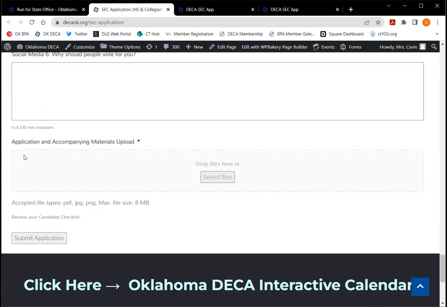Okay, so then from here, it says application and accompanying materials upload. This is where you're going to upload your photo, preferably in a JPEG or PNG type file. And then you can also upload your scanned documents with all of your forms. What I recommend doing is putting them in order according to that checklist, sending them through your scanner, and sending them to me as one file. You can upload them all as separate files, but it always works better if it's one file. So you'll add all of that here. Don't email it to me. You're going to add it all right here.